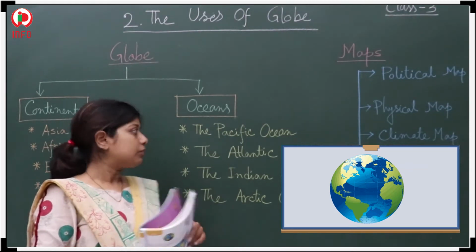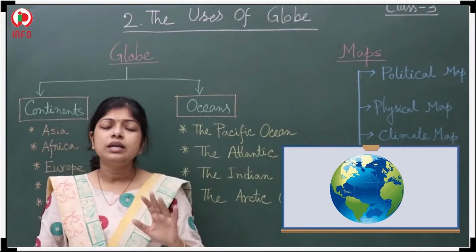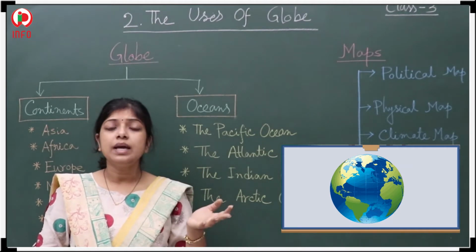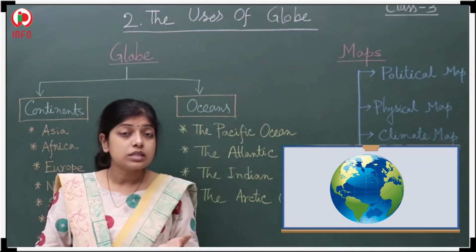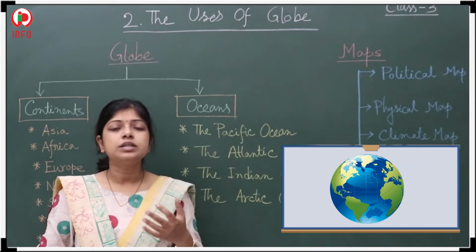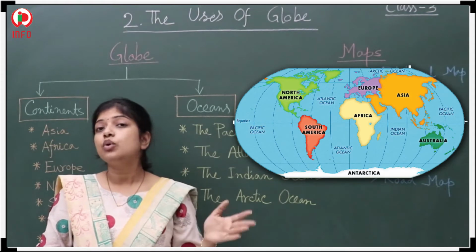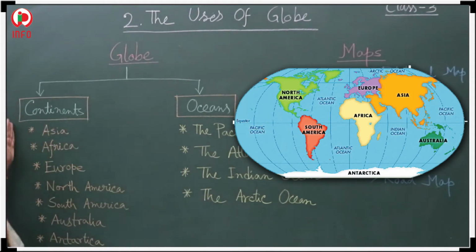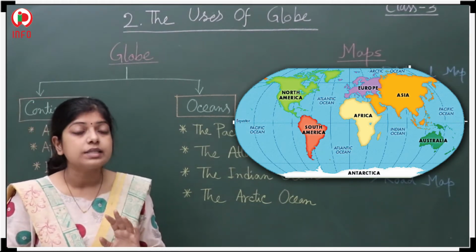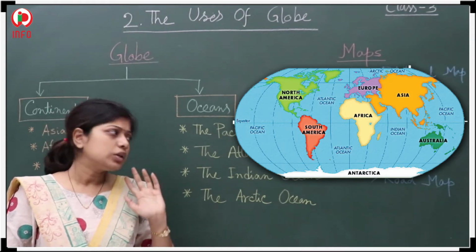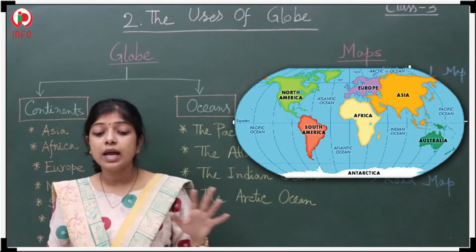And the land portion is divided into 7 mainlands. In the earlier days, that means in the first day, it is believed there was only one land, and that one is called Pangaea. But afterwards, the one landmass divided into 7 parts. See here, these 7 parts, and each of them is considered a continent. Now you may get confused about which one is a continent. Yes, that one is a continent, the land portion.